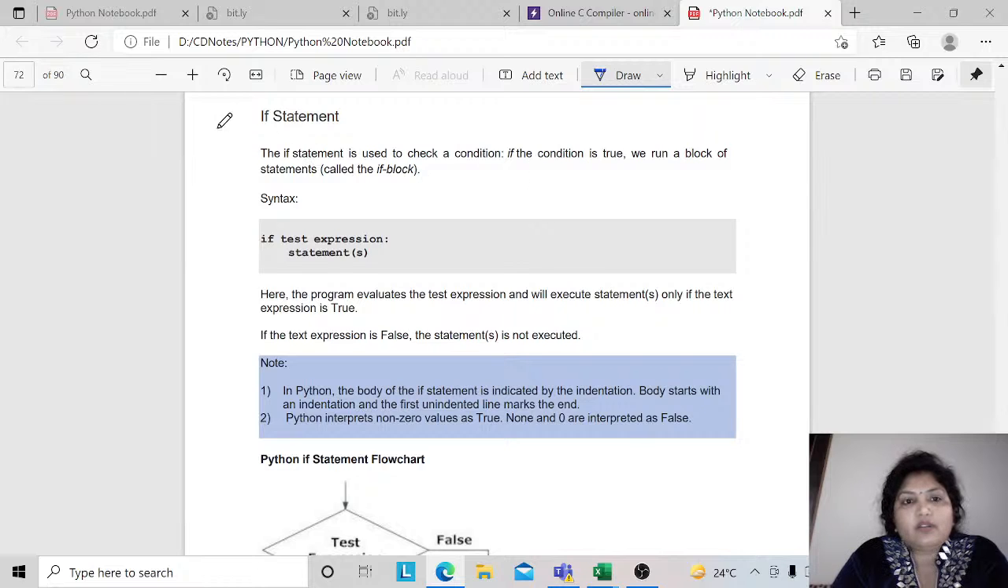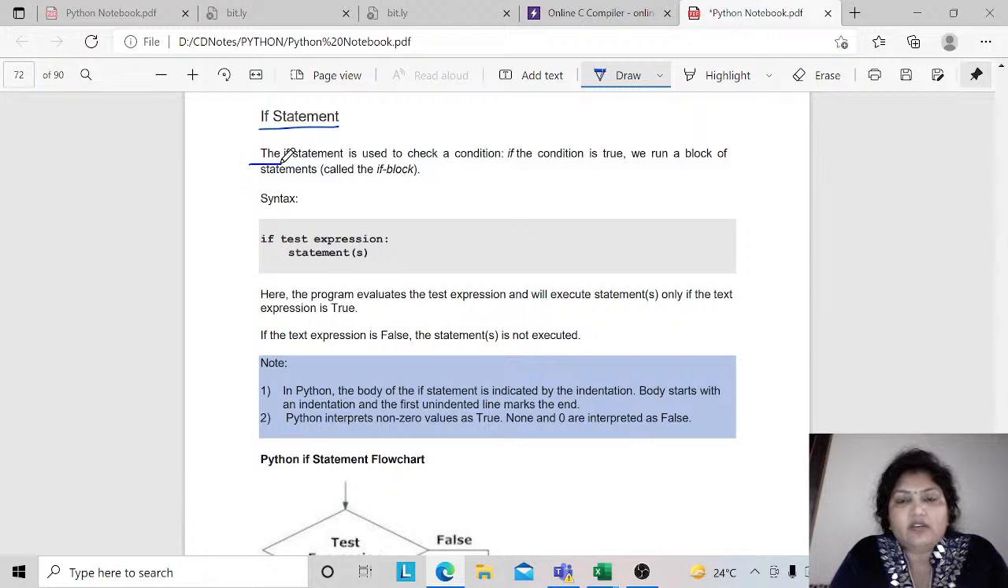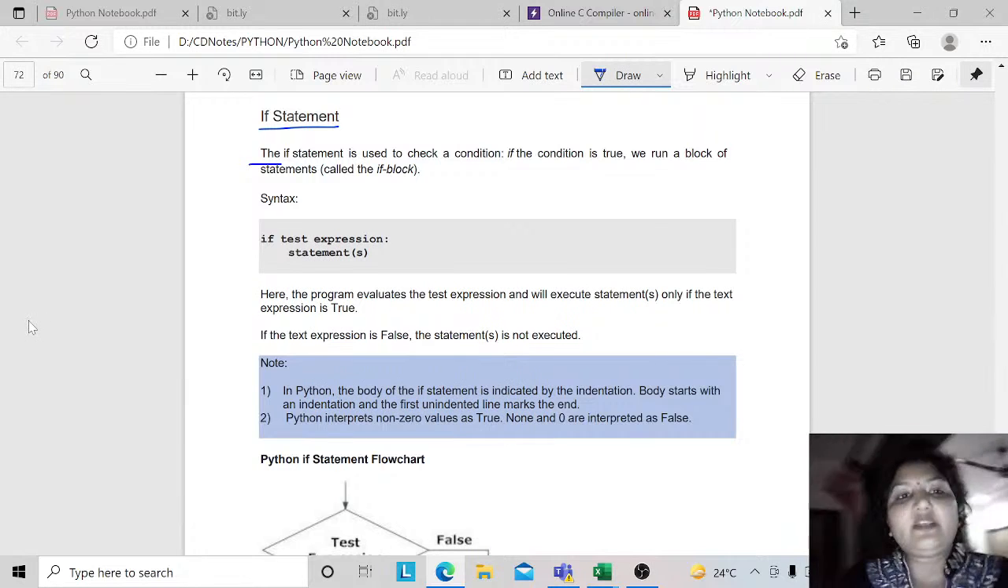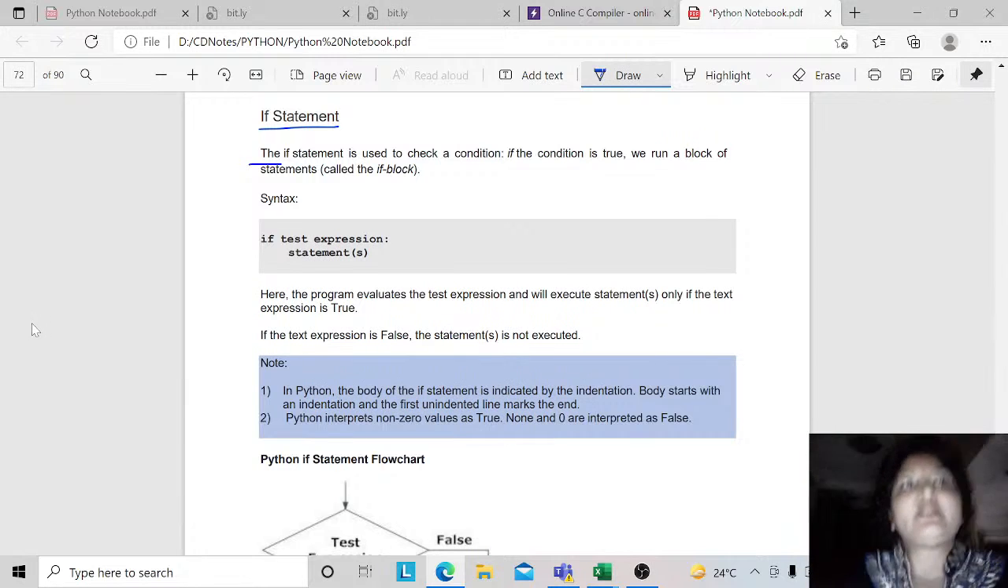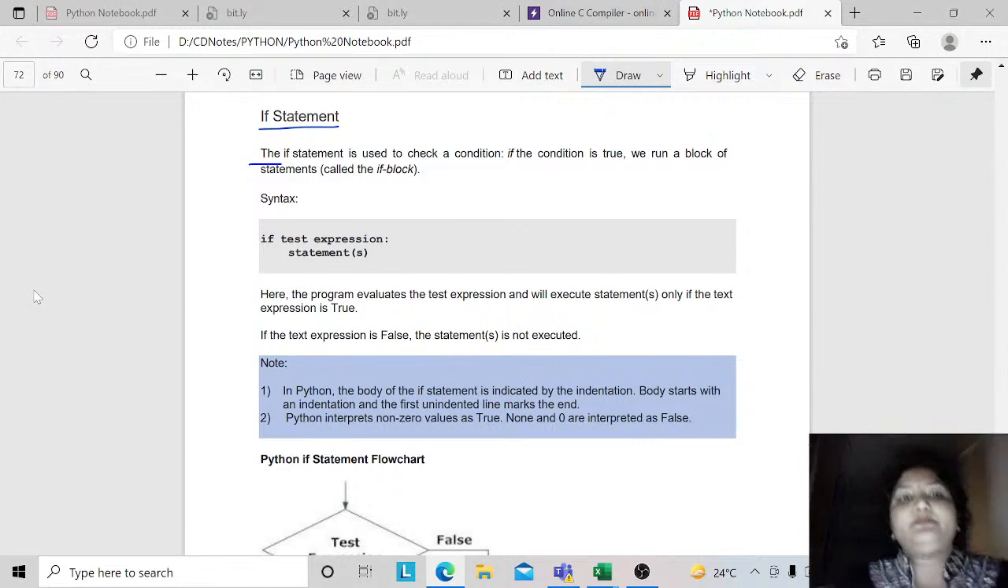So here the first part is the if statement. What do you mean by if statement? The if statement is used to check a condition. If the condition is true, then we run a block of statements. And if the condition is false, then the next statement in the program will be executed. So this is how it is going to work.